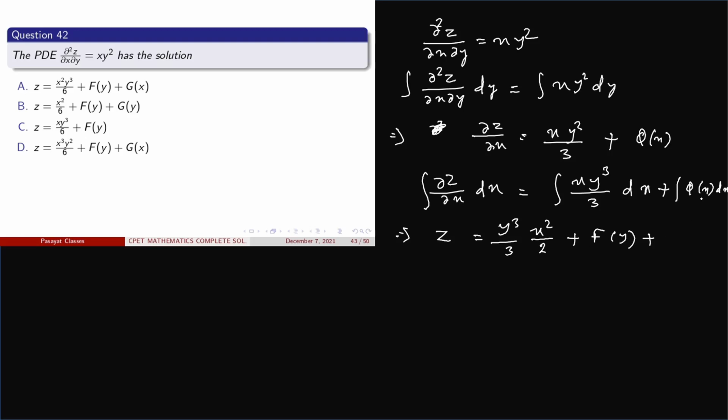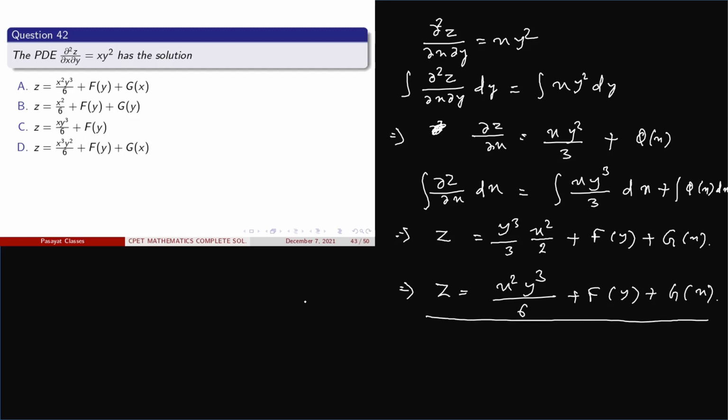We don't know the value of phi of x, and the integrated value must be a function of x, so let it be capital G of x. So ultimately the correct answer is z equal to x square y cube upon 6 plus f of y plus G of x. So this is the correct answer. So here option A is correct.